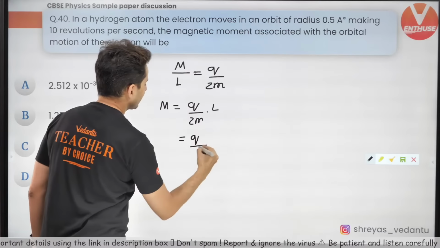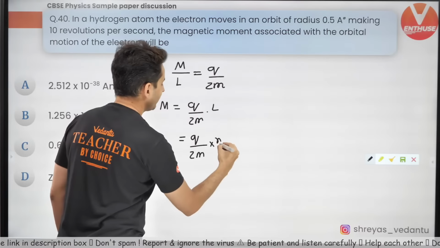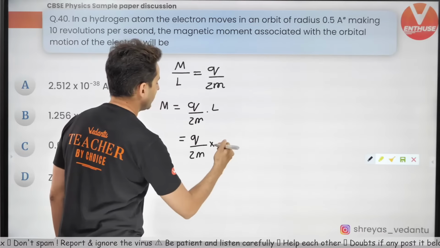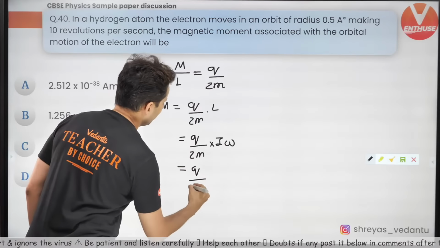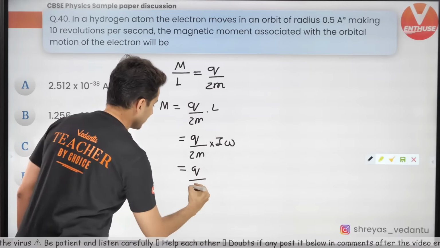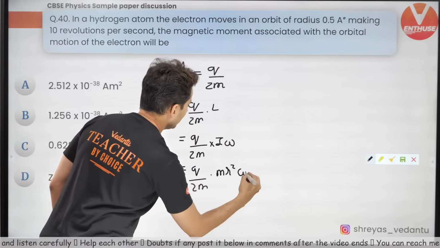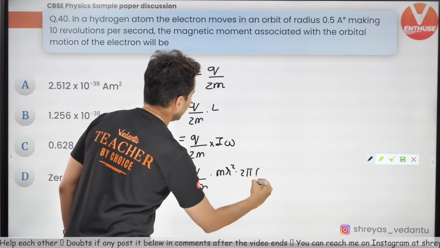Now what is angular momentum? Angular momentum is m r v. You can write it like that, but you can also write it as I omega. Now what is the moment of inertia for an electron? It's a point mass, so it will be nothing but m r square into omega. But omega you can also write as 2 pi f.